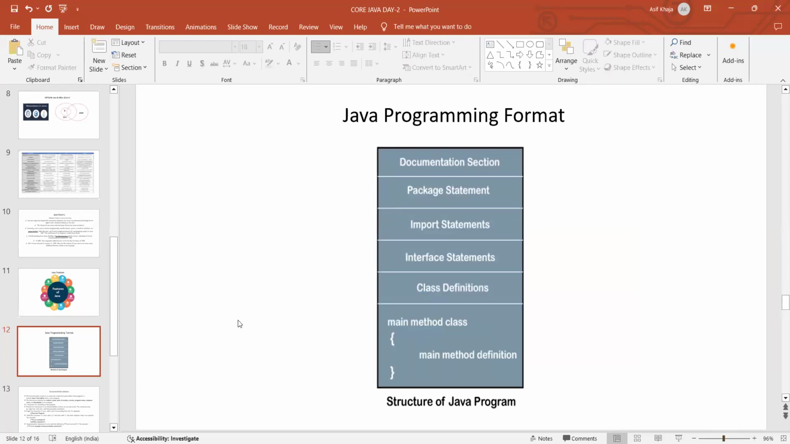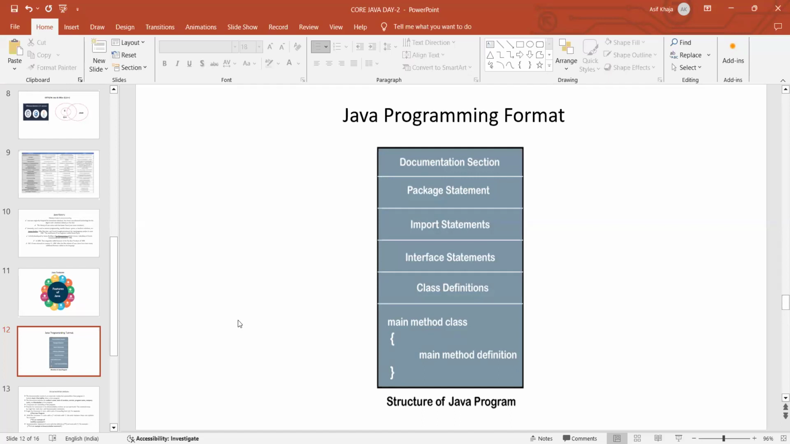Now, we'll discuss the Java programming format. I told you that every programming language has its own programming format, meaning how we have to write the code: what the first line is, what the second line is, and which sections are included in a Java program. That we are going to discuss now.